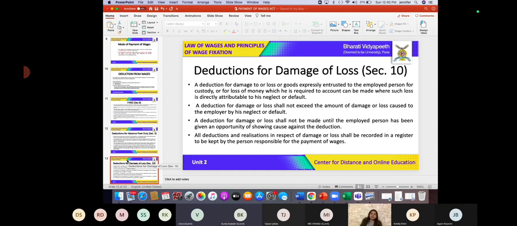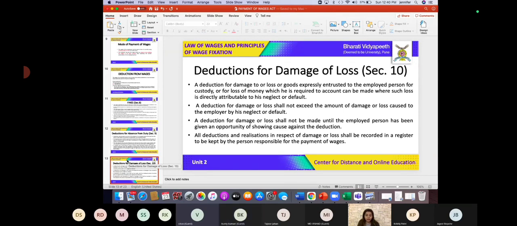if there is any machinery, and an employee purposely damages the machinery, then in that scenario, will the employer have a right to lawful deductions? Yes, ma'am. Obviously. Why? Because he has purposely damaged the machinery.